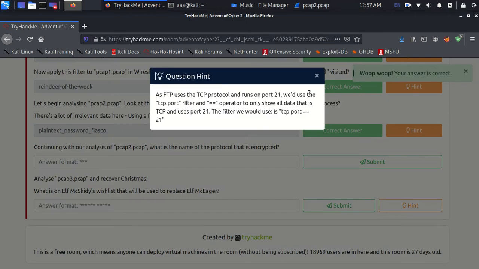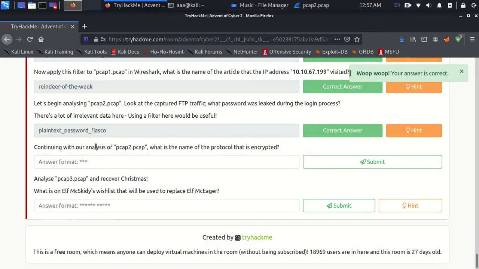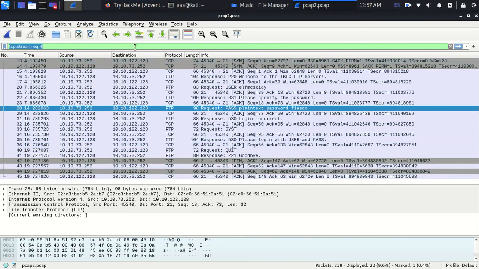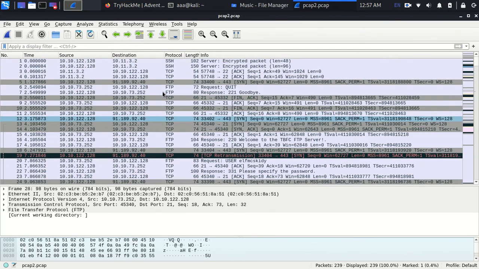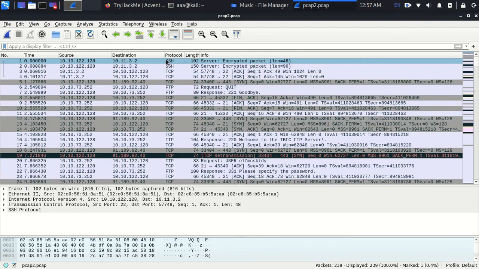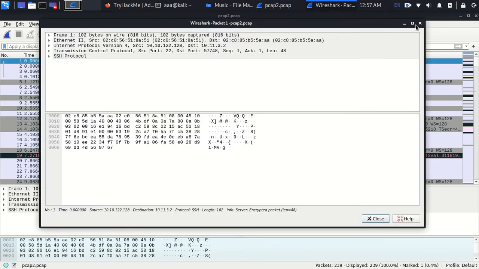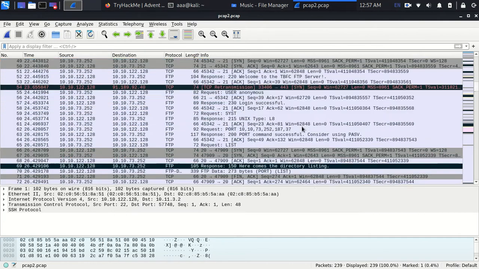Continue with PCAP2. What is the name of the protocol that is encrypted? Obviously all of you know that SSH is encrypted. So the answer is SSH, out of all of these, FTP and the rest.